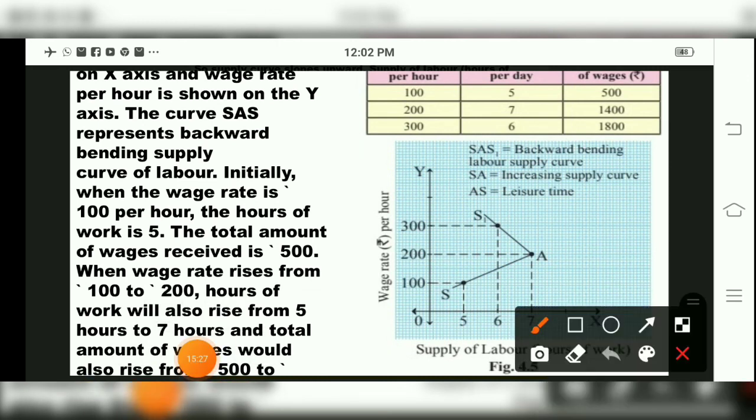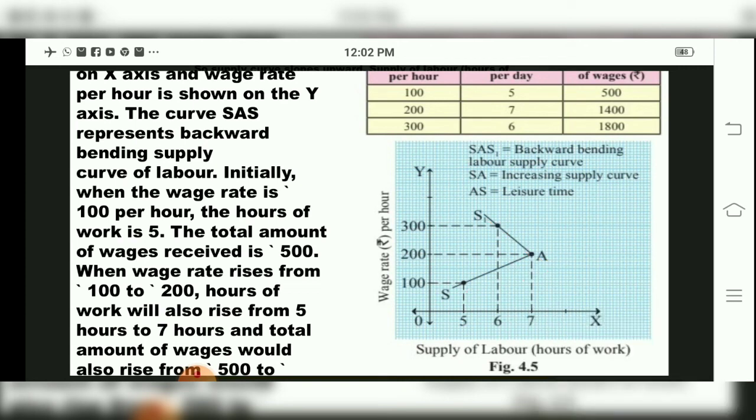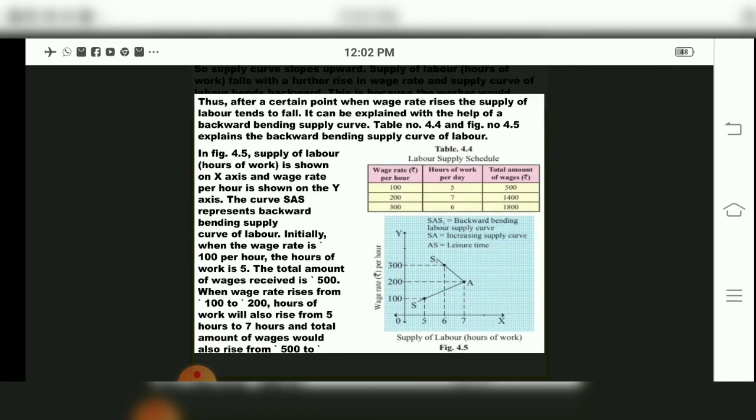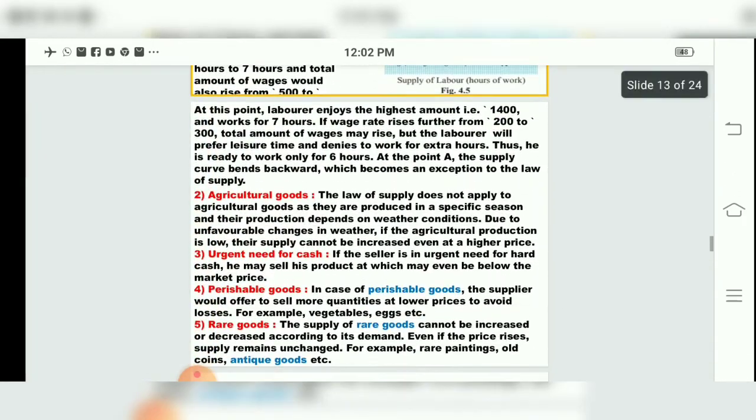The curve SAS shows us backward bending supply, like this. Initially, when the wage rate is 100 per hour, the hours of work is 5. The total amount of wages received is 500. When the wage rate rises from 100 to 200, hours of work also rise from 5 hours to 7 hours, and the total amount of wages would increase, children, from 500 to 1800.